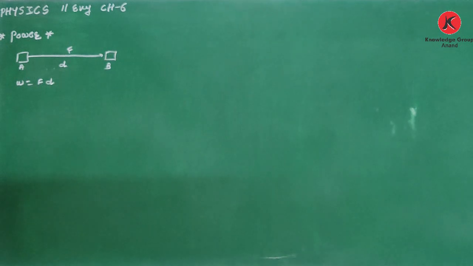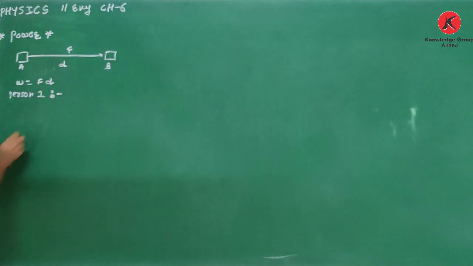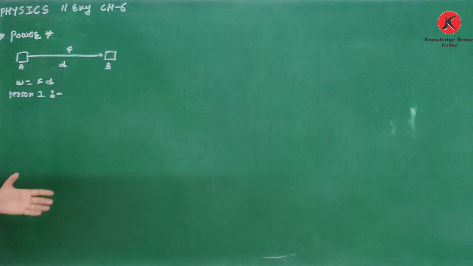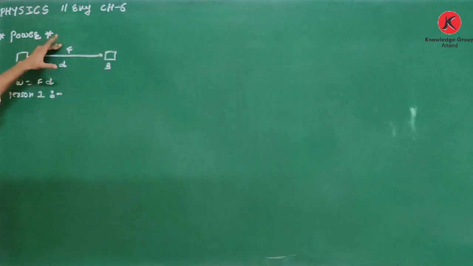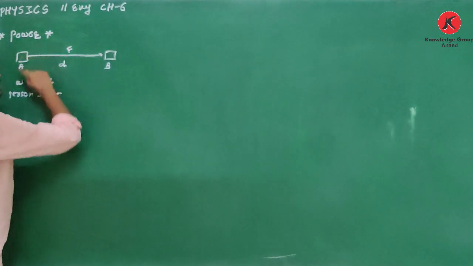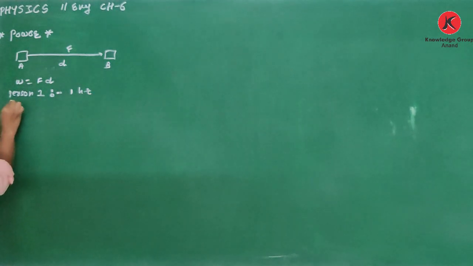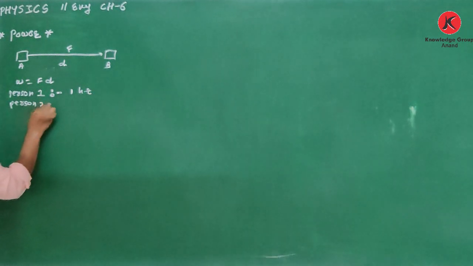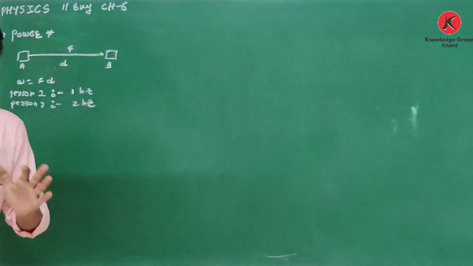Let us say I have one person, person 1. This block A is displaced from point A to B by applying force F, displacement is D, then work is F into D. If for this work person 1 takes 1 hour, and for the same work person 2 takes 2 hours. Clear about this? Work is same.